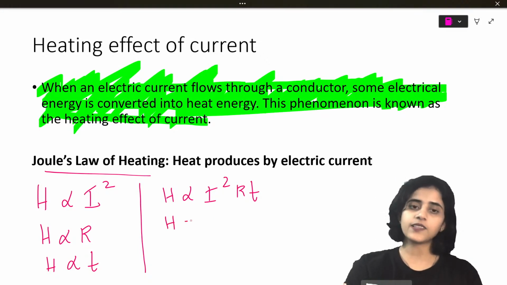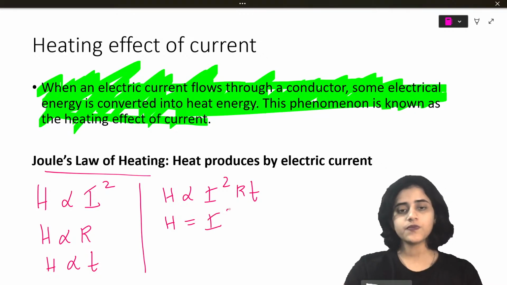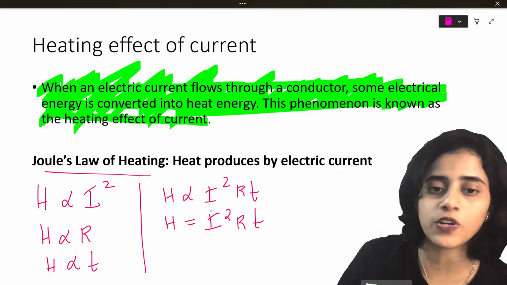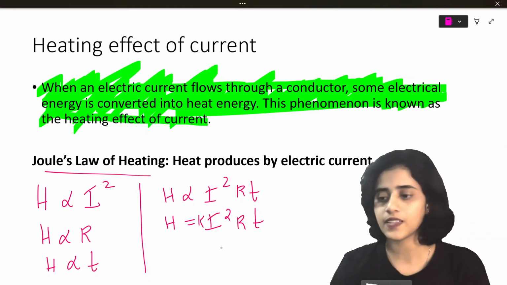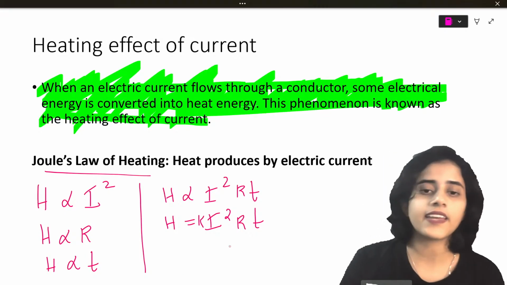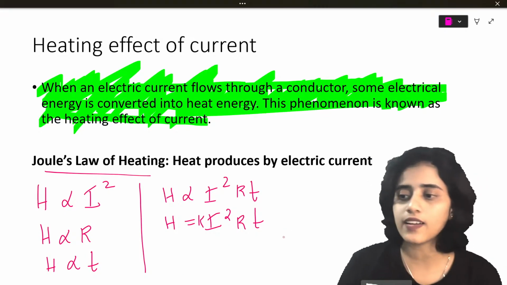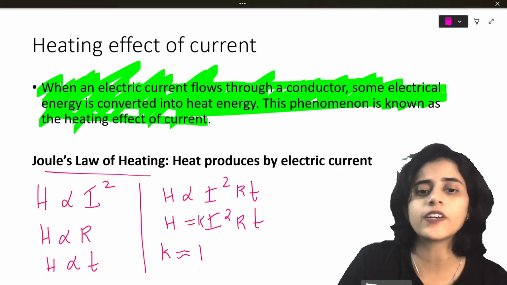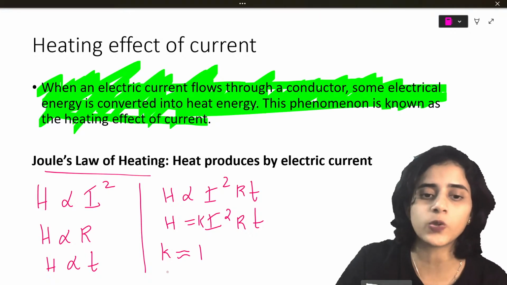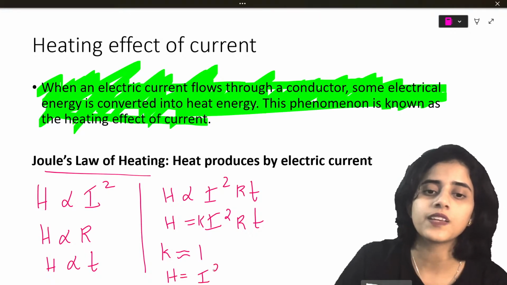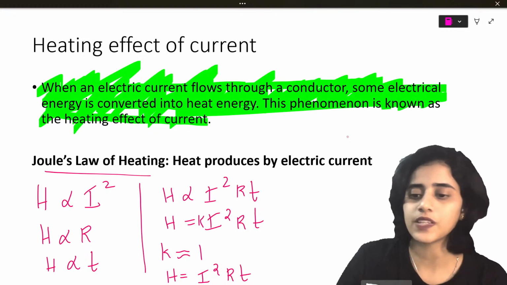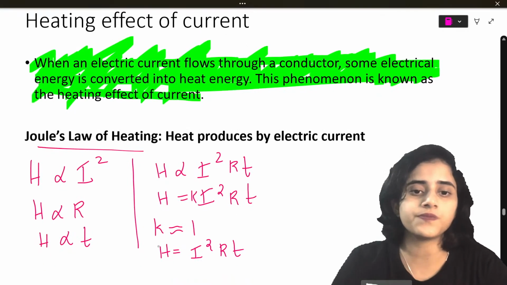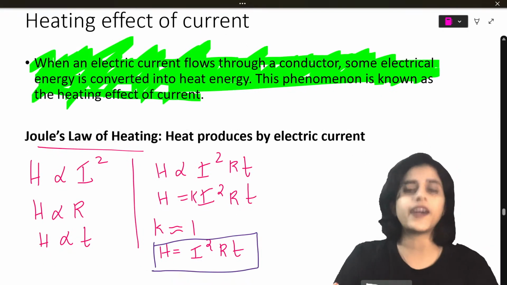So I can say that H is equal to I square RT into a constant. I will put a constant K. H is equal to K I square RT. Let's say K is approximately equal to 1. If K is approximately equal to 1, then H is equal to I square RT. So this is Joule's law of heating.